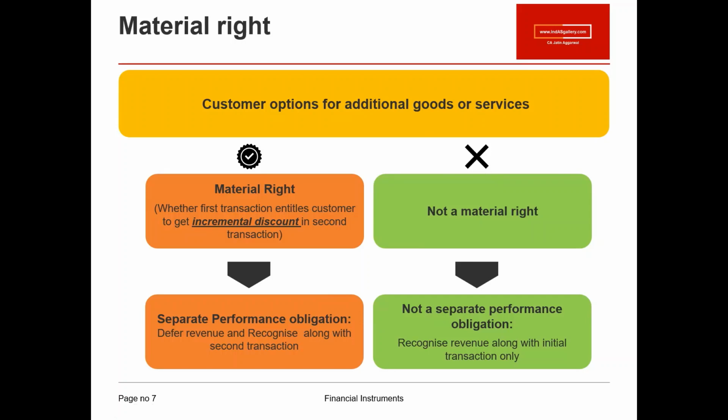The question that we need to answer is whether the first transaction entitles the customer to get an incremental discount in the second transaction.